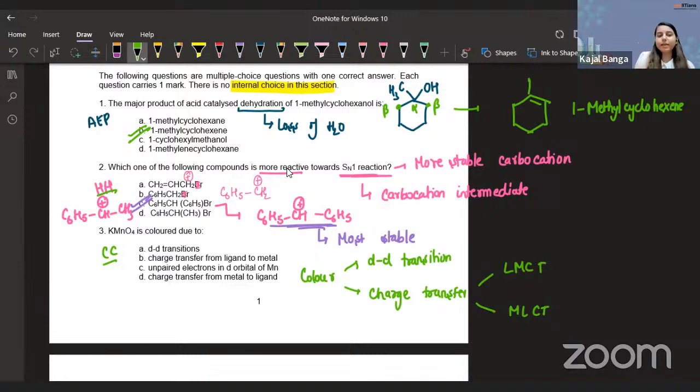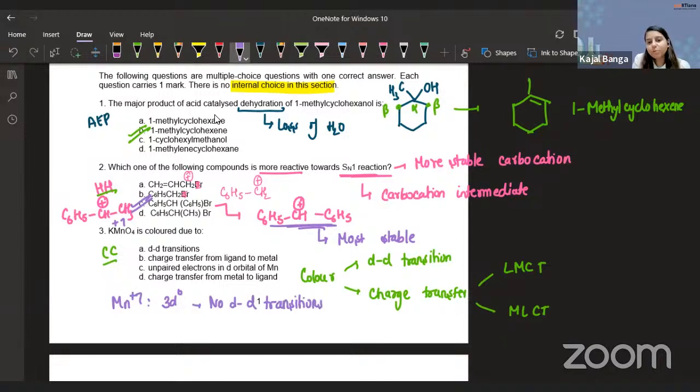Okay. Now look, if we are talking about KMnO4, if I want to calculate the oxidation number of Mn in KMnO4, guys, it is +7. So manganese is in +7 oxidation state. So ideally it is a 3d0 system. So how are we saying that DD transitions are possible? If there is no d electron present, how can you have the DD transition possible?